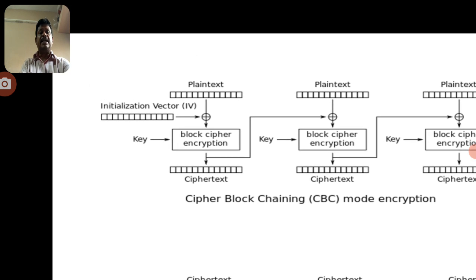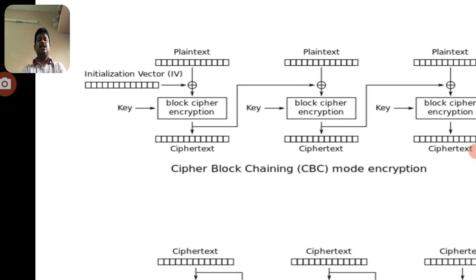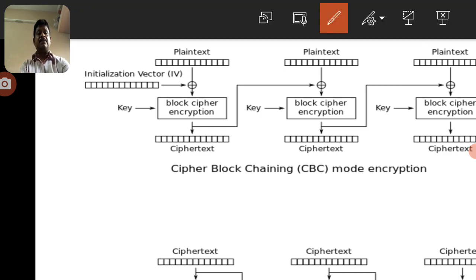Here also the plain text is divided into n number of blocks, but here, as in the cipher feedback mode, the second block input is taken from the first block output. Now you can observe in this diagram, clearly, this is the second block input.